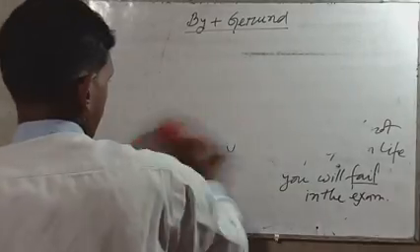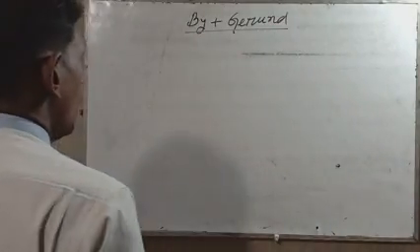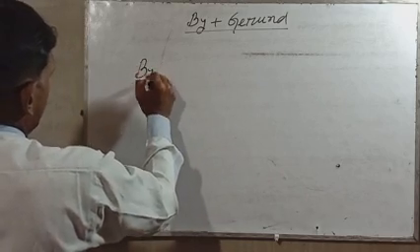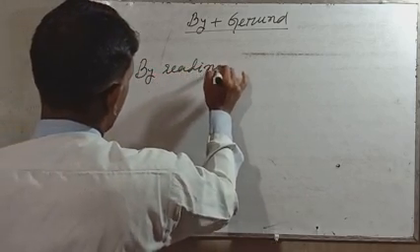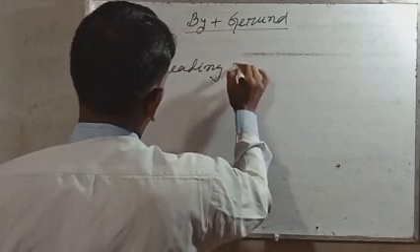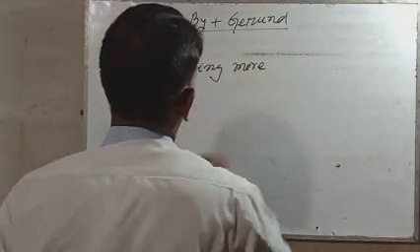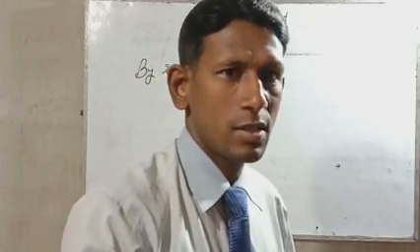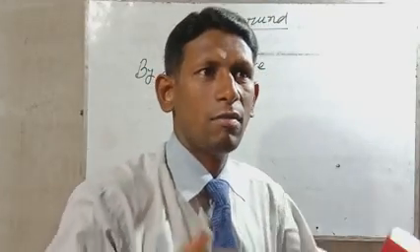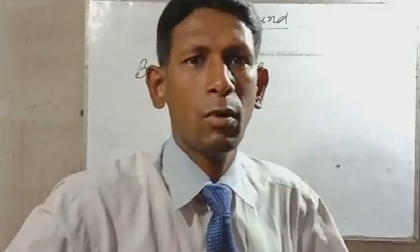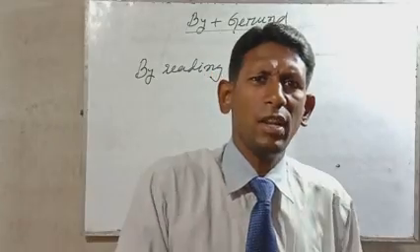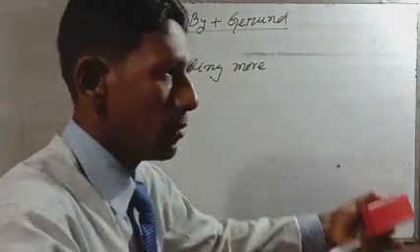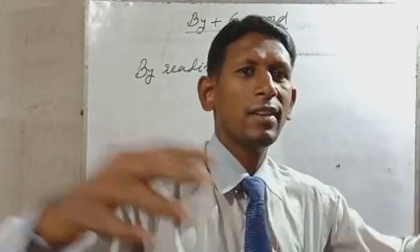Another. So by reading more, by reading more you will get good marks, you will earn vast knowledge, you will learn more and more. That's like various kinds of sentences you can use. Clear, dear students? By reading more you will learn more, by reading more you will gather more knowledge.